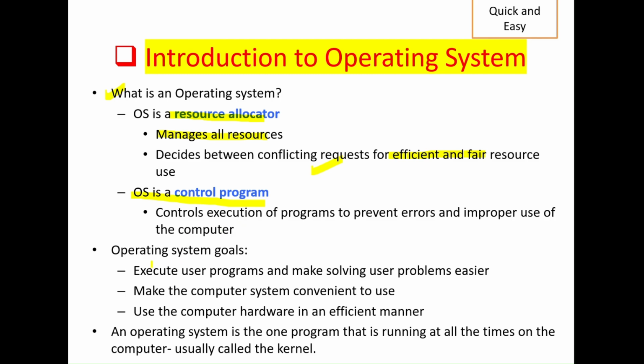The goals of an operating system are to execute user programs and make solving user problems easier. With the help of the operating system we can conveniently and easily use the computer system, and we can communicate with the hardware in an efficient manner. The operating system is a software, one program that is running all the time in the computer. It is usually called the kernel. So the kernel is one software program that is running in the computer. This is a very important word, and we are going to discuss it later.